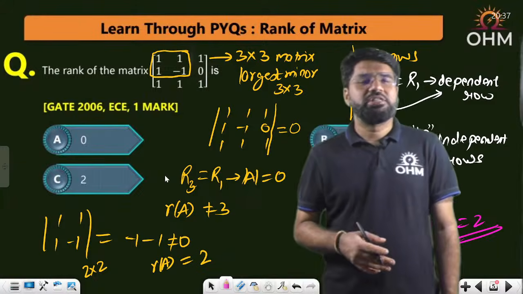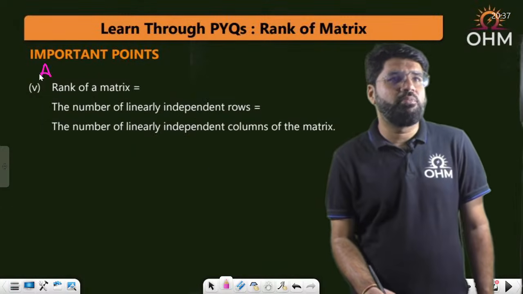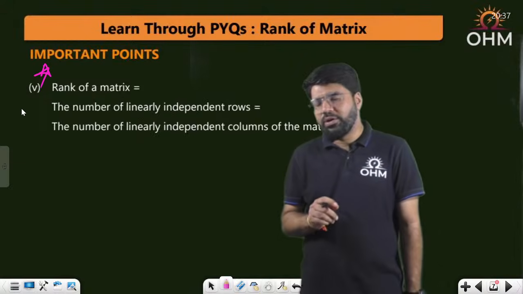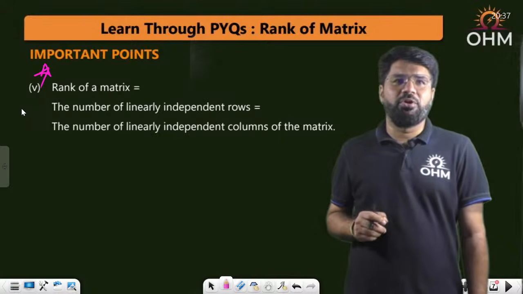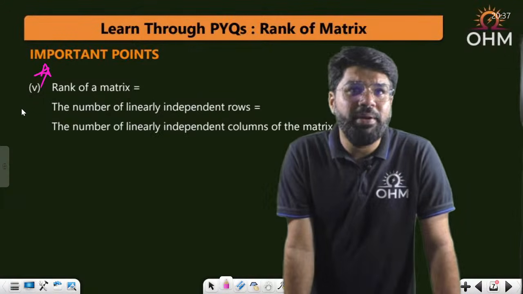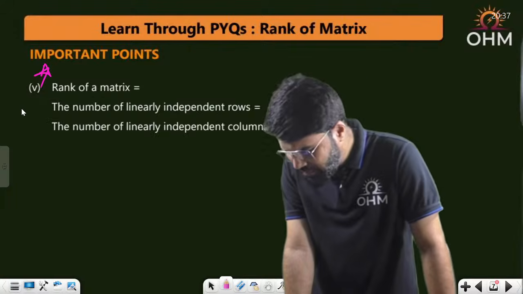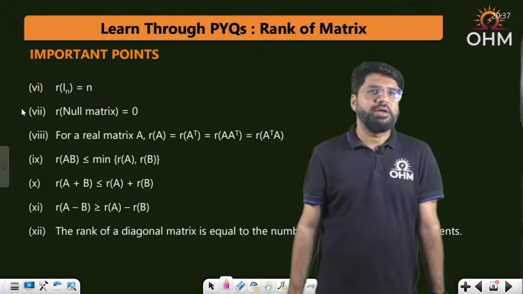I will show you some questions where columns will be taken. So have a look into it. Very, very important point. Rank of a matrix is equal to what? Is equal to number of linearly independent rows or also equal to number of linearly independent columns of the matrix. Number of linearly independent rows are also equal to the number of linearly independent columns of the matrix. Hope that is clear. Okay.